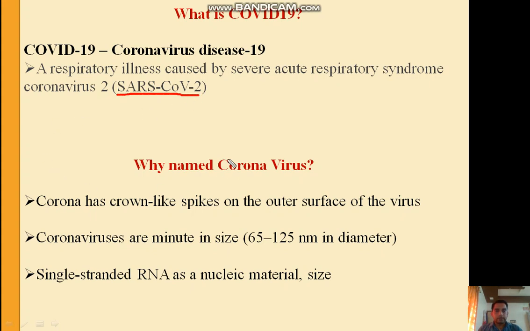Another question which arises in our mind is why this virus is given the name coronavirus. If you see the structure of the coronavirus, you will find crown-like spikes on its surface, and because of the spikes, this virus is given the name corona, because corona is a type of crown.